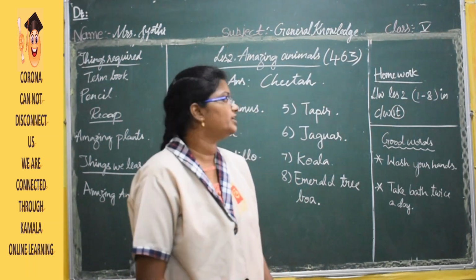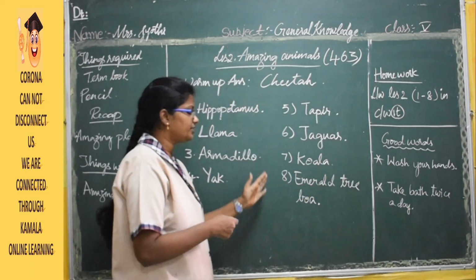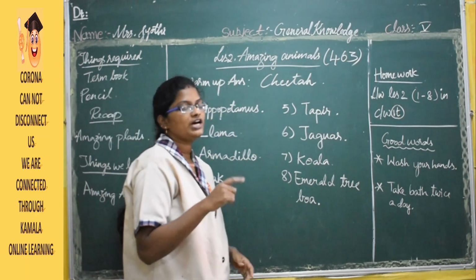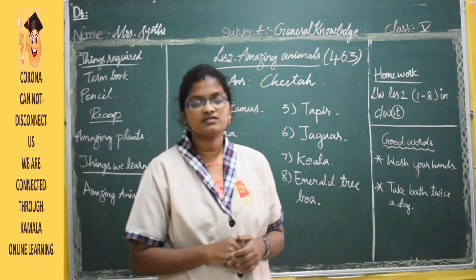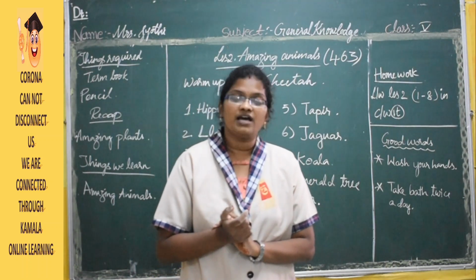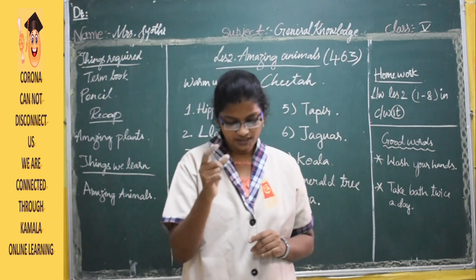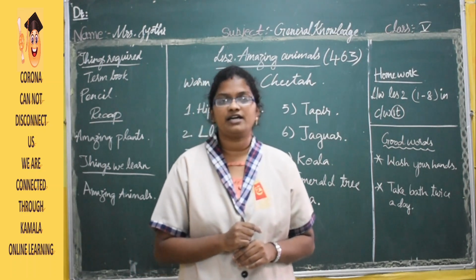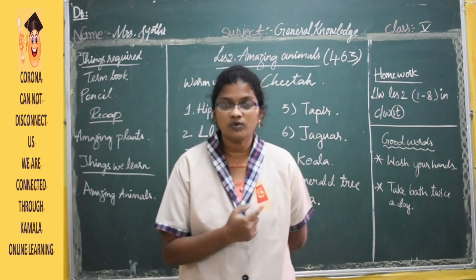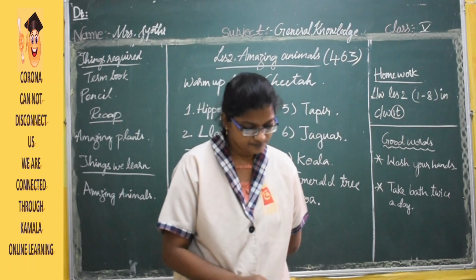And the homework for you is, you have to learn and write from lesson 2, 1 to 8. Whatever we have written here, you have to write the question as well as the answer. All these 8 you have to write one time in the classwork. Now you have written in the textbook, the same thing you have to copy in the classwork. And along with this 1 to 8, you should write the warm-up box also. The warm-up box is: name the fastest land animal, that is cheetah. And you should also write the now I know box, that is from page 464 about marsupials.